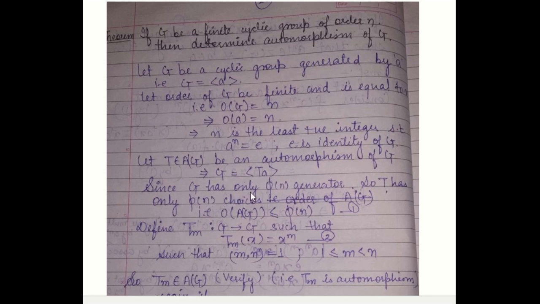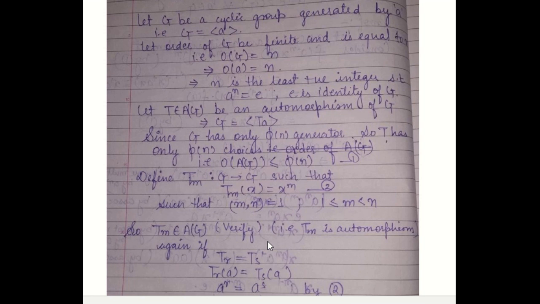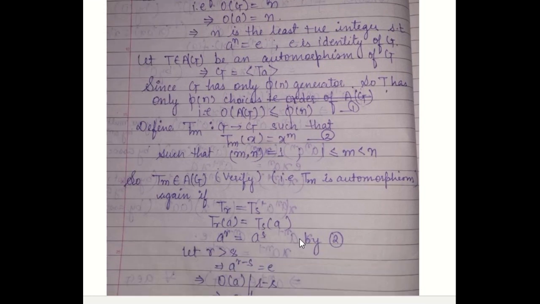Since G has only phi(n) generators, T(a) has only phi(n) choices. So let the order of Aut(G) be less than or equal to phi(n). Now we define another mapping T_m from G to G such that T_m(x), x being any arbitrary element, is equal to x^m, such that m and n are relatively prime integers. Relatively prime integers means their common divisor is 1. So T_m belongs to Aut(G), we have to show that. For that we have to show T_m is an automorphism.